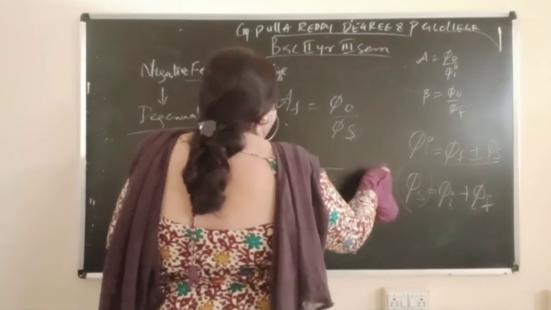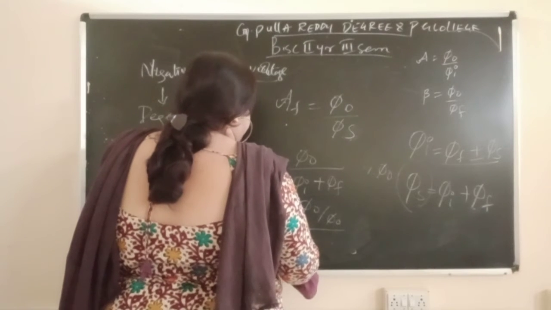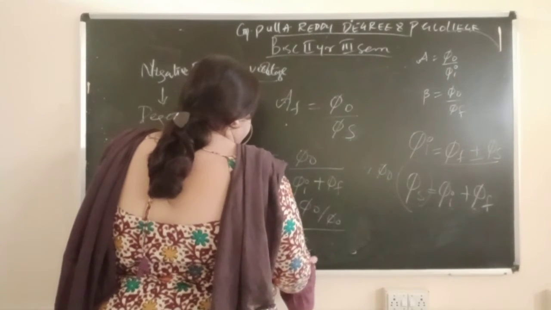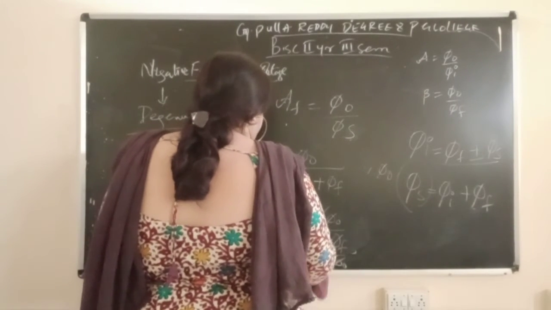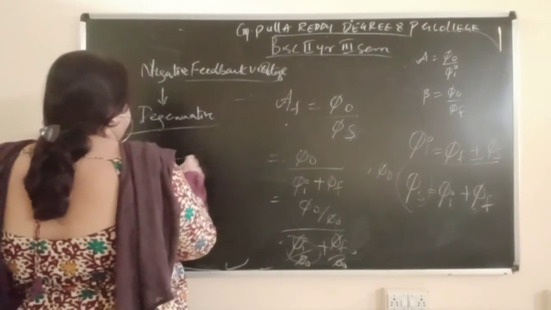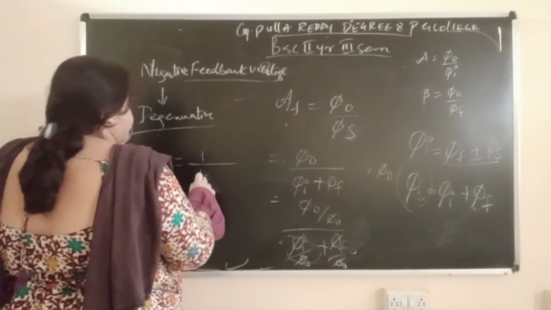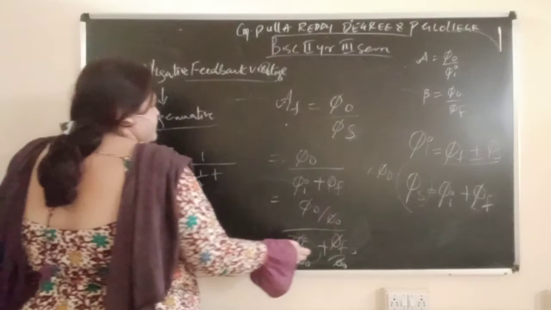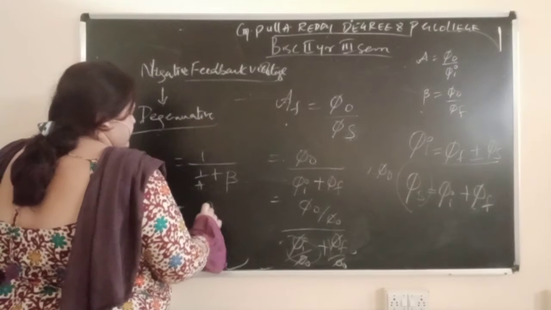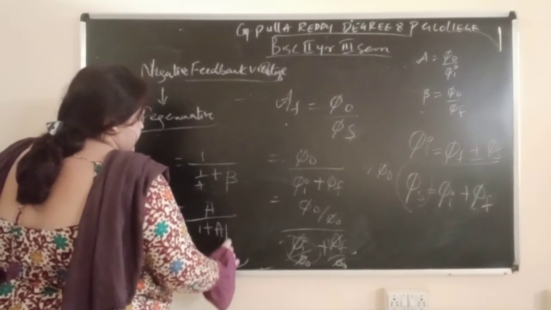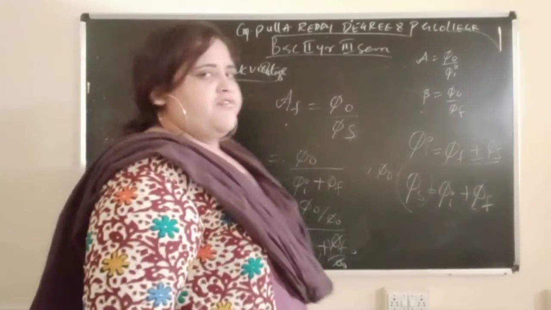Then divide this equation by phi naught. Phi naught divided by phi naught, then phi I by phi naught plus phi f by phi naught. This will become 1. And what is this now? A, so I will write 1 by A. Plus, what is this now? Beta. I will do cross multiplication: A by 1 plus A beta. This is the formula for negative feedback.